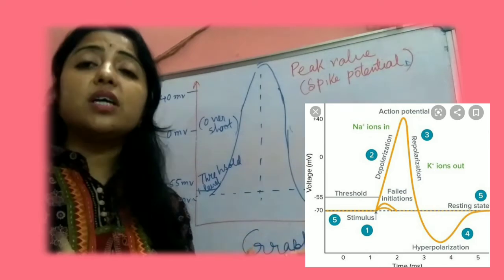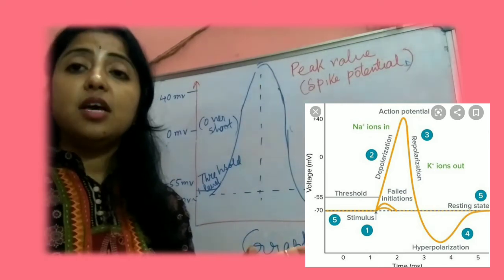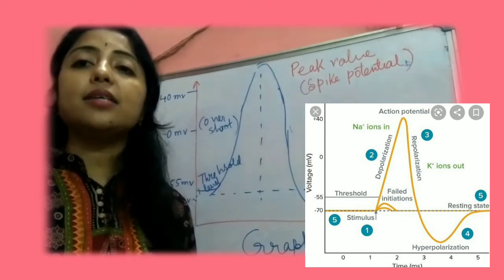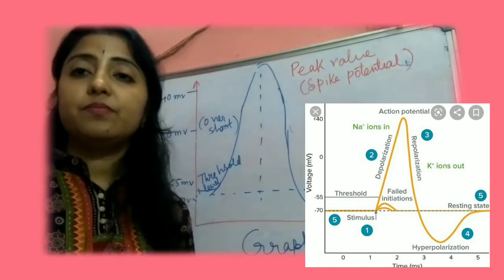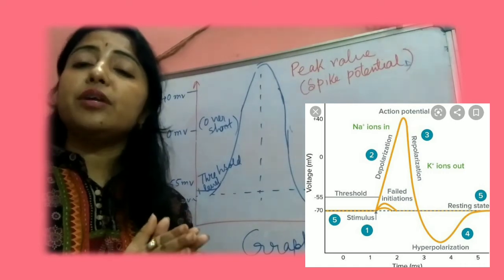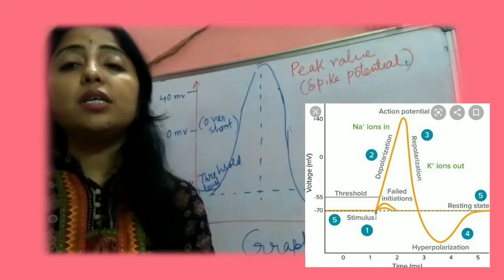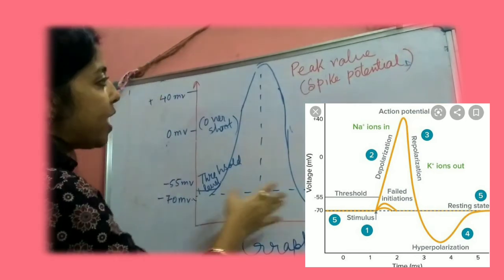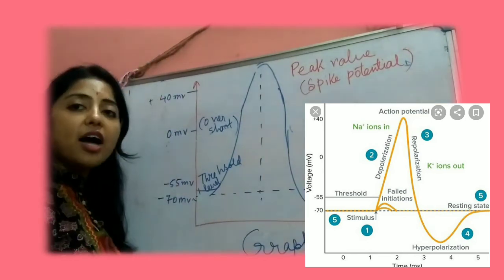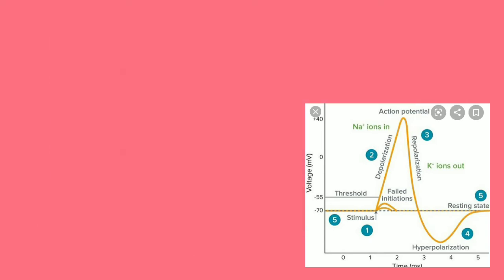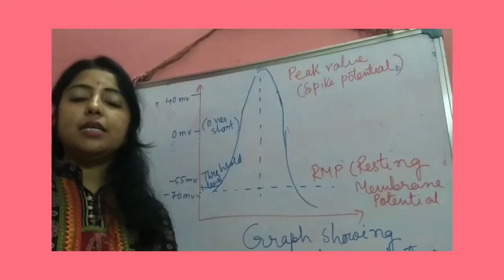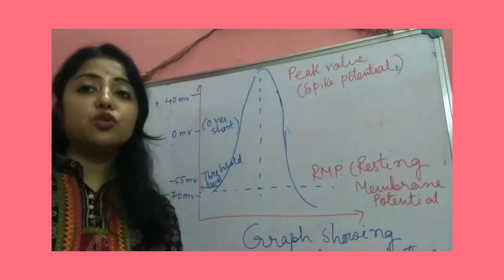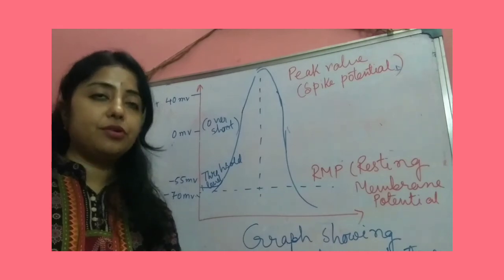But if potassium ions continuously enter and it crosses this level, this condition is known as hyperpolarization. And at that time, the resting membrane potential will gradually decrease. Okay, this is known as hypopolarization. So this portion also I have told you. Clear? Next, I am telling you about the absolutely refractory period. What is that? Absolutely refractory period.